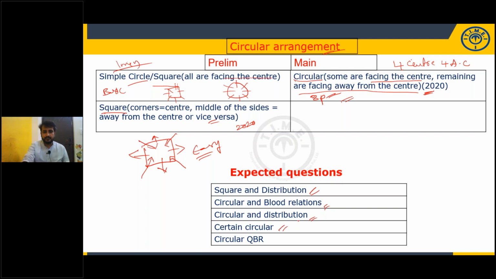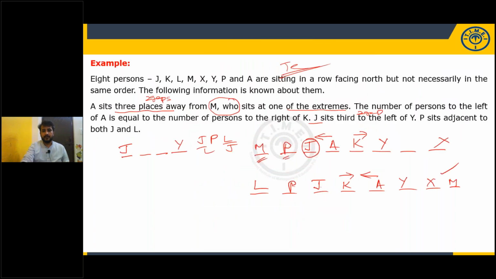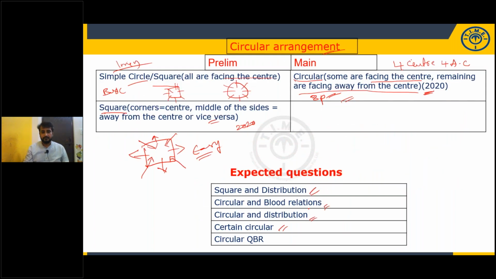In the linear we discussed unknown number of persons in a row. Here, unknown number of persons in circular. That is not important for prelims, that is important for mains. Maybe there are chances if they want to increase the level of difficulty. Only if they want to increase the level of difficulty, they will give you this. Otherwise, this is more than enough.